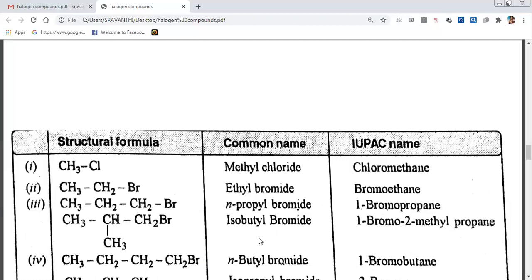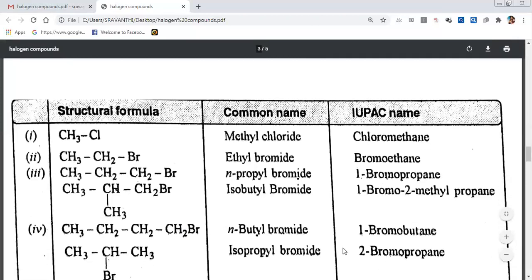In the IUPAC name, what comes first? We have to give the substituent first. Where is it? We can number 1, 2, 3, 4. If you move from this side, bromine should get the least number. That's why we move from bromine. First carbon, second carbon, third carbon, fourth carbon. So 1 bromo. What is this compound? Butane. 1 bromo butane.